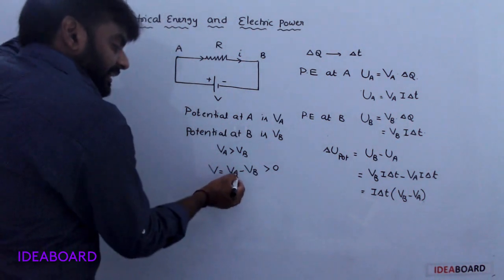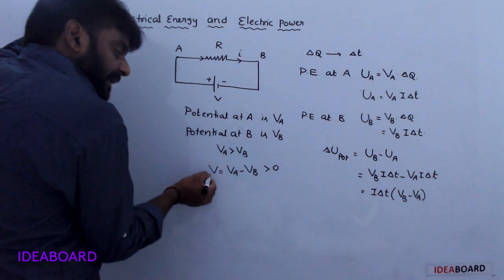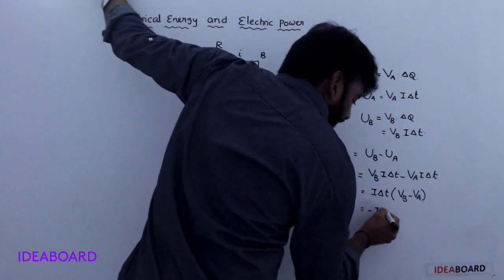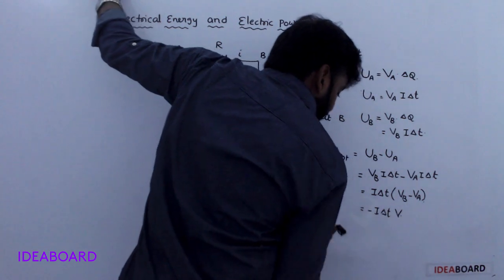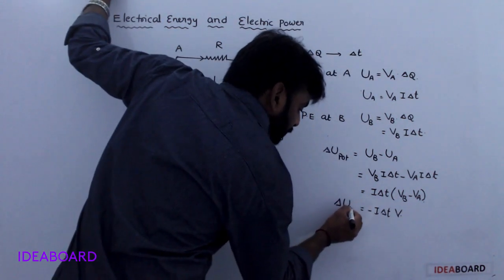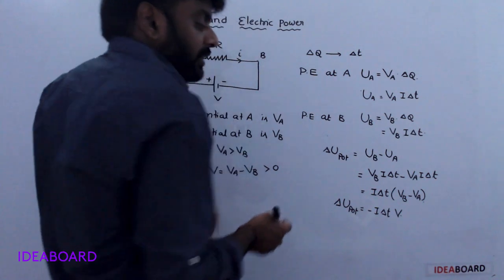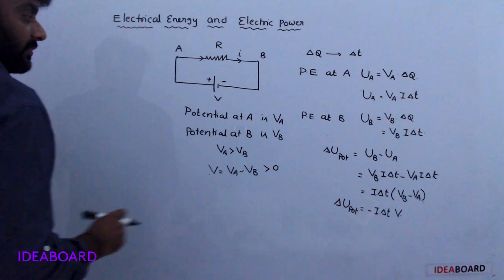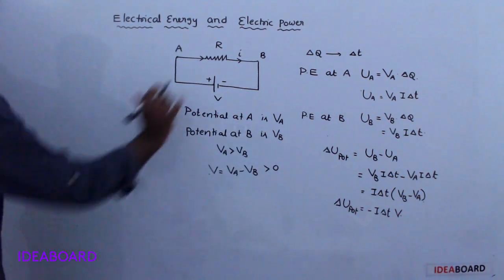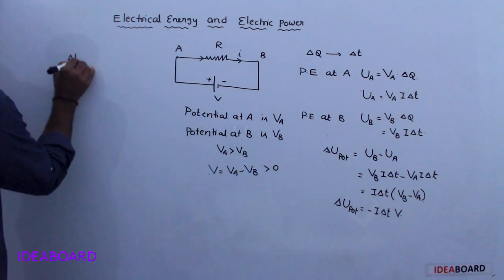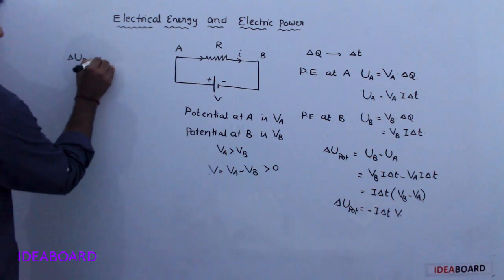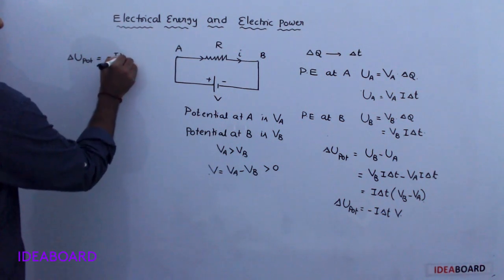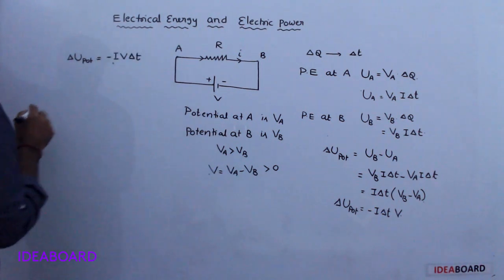But here, V suffix A minus V suffix B plus V. In reverse means minus V. Minus I delta T into V. Change in potential energy is equal to minus I delta T into V. Understood? Okay, I will write here: change in potential energy is equal to minus I V delta T.